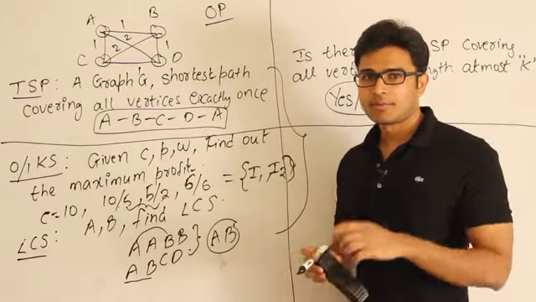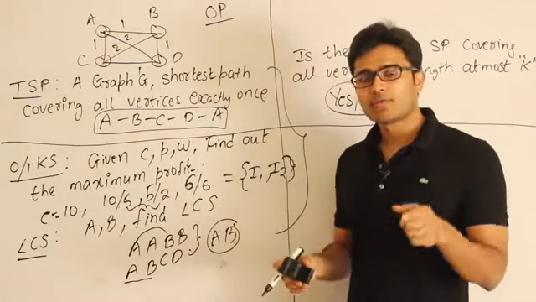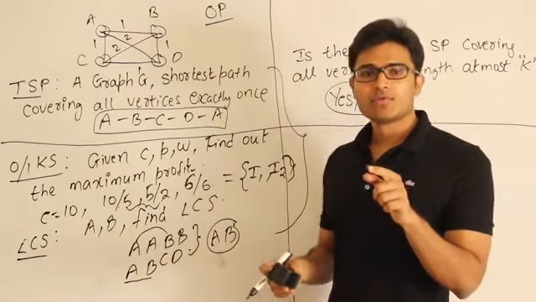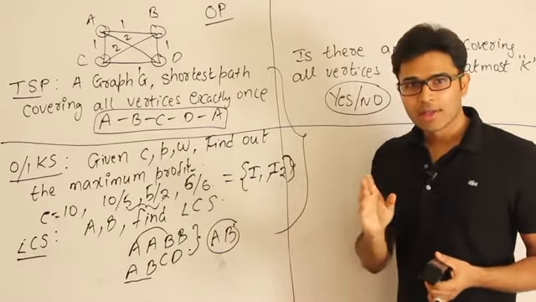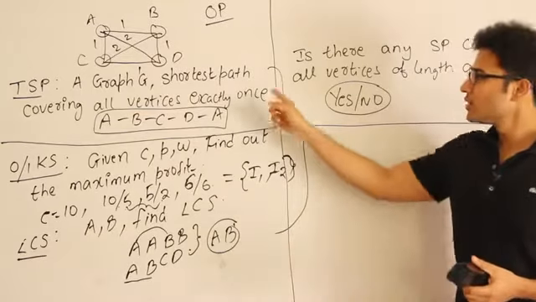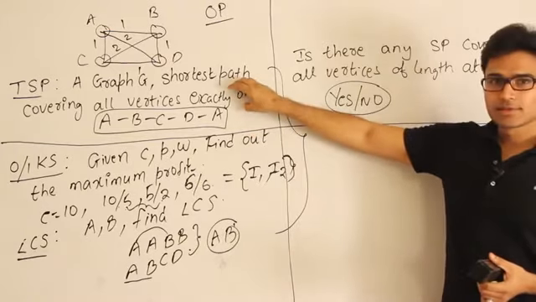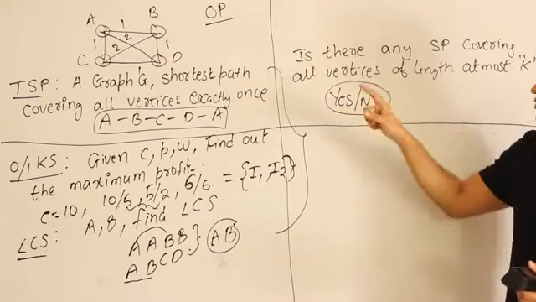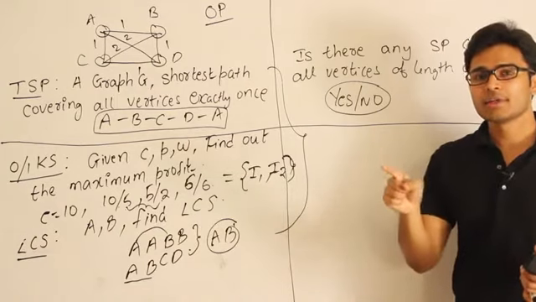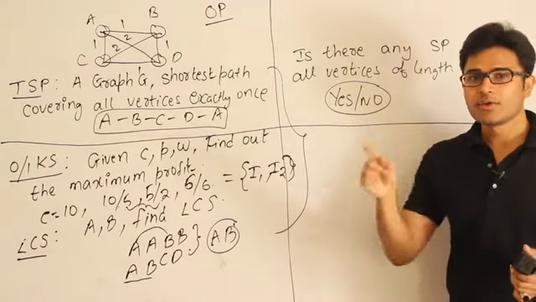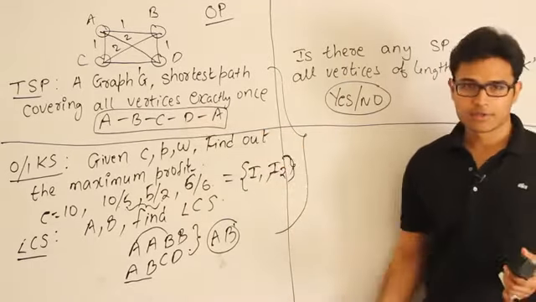In order to answer that problem, you find the shortest path and then you find its weight. Here you found the weight is 4, and the question I am asking is, can you find a path whose weight is 5? Therefore, if you can answer this problem, you will be able to answer that problem. Or, just compare the hardness. Which one do you think is harder? This one is harder. The reason is, once you solve this one, that one is easier to solve. If you are not able to say whether there exists a path of length 5, you cannot find the path of length 5. If you are not able to say yes or no, you cannot find the solution, isn't it?